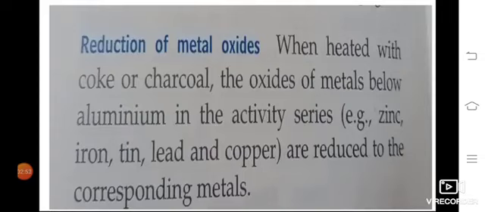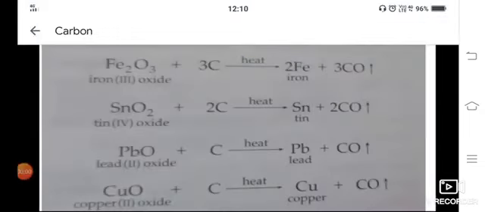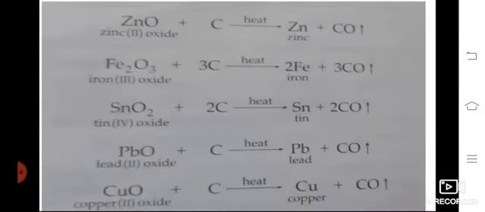Reduction of metal oxides. When carbon, in the form of coke or charcoal, is heated with metal oxides, for example oxides of zinc, iron, tin, lead and copper, they are reduced to the corresponding metals. For example, zinc oxide reacts with carbon in the form of charcoal. What will happen? It absorbs the oxygen present in the metal oxide and becomes carbon dioxide. Then we get the metal. Here we have examples of the reaction.